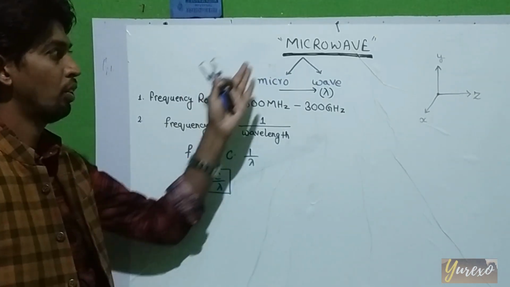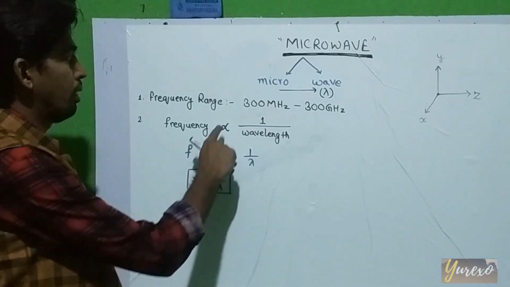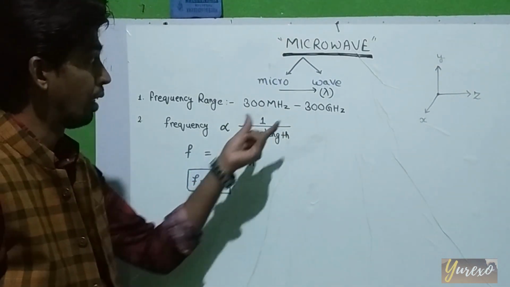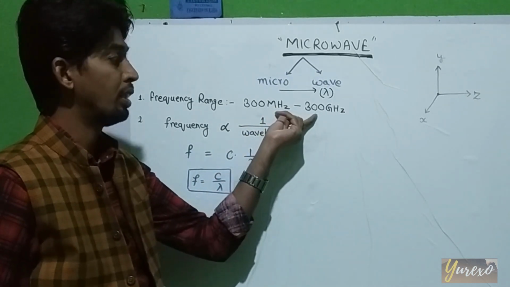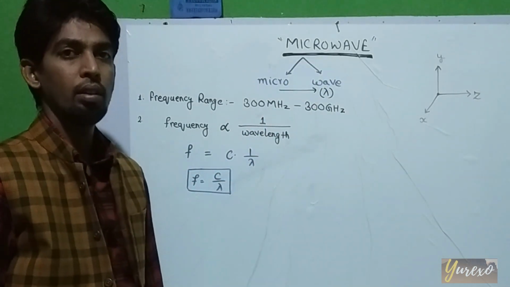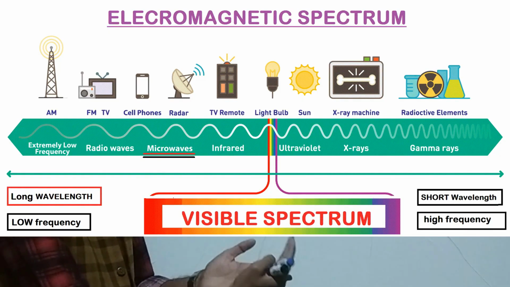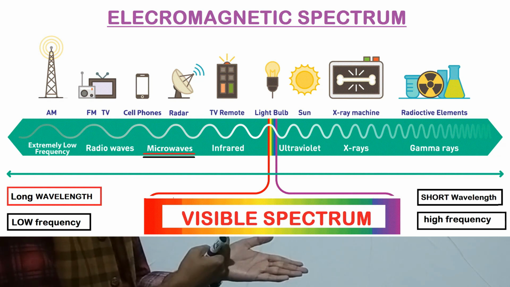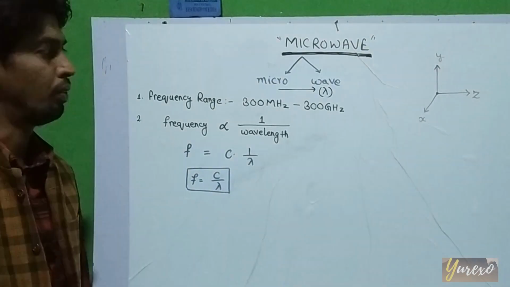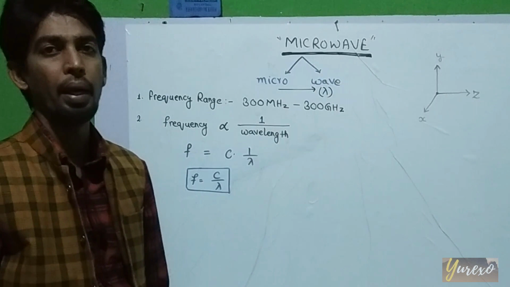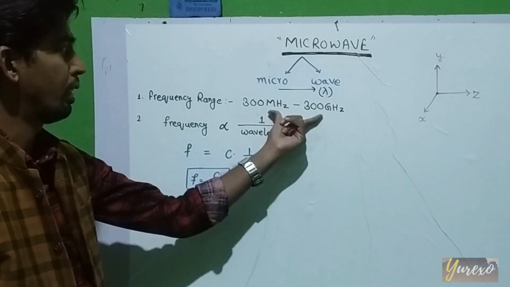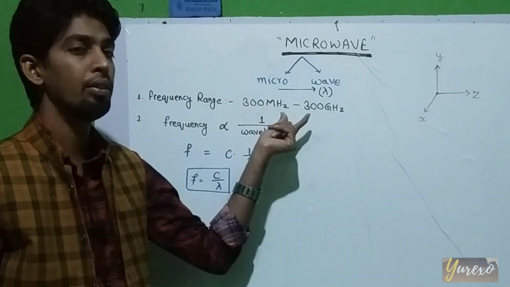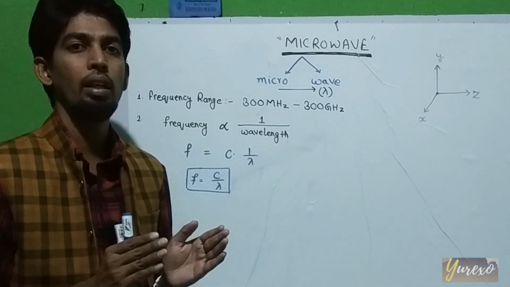The frequency range of microwave is approximately 300 megahertz to 300 gigahertz. It's very high frequency. This frequency range is for microwave. Infrared rays, visible rays, X-rays, gamma rays have frequencies even higher than that. We are going to talk about only the microwave. So what is the frequency range? 300 megahertz to 300 gigahertz.